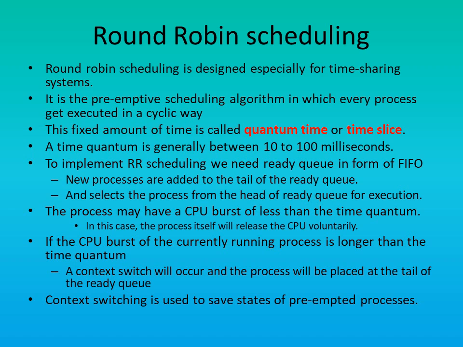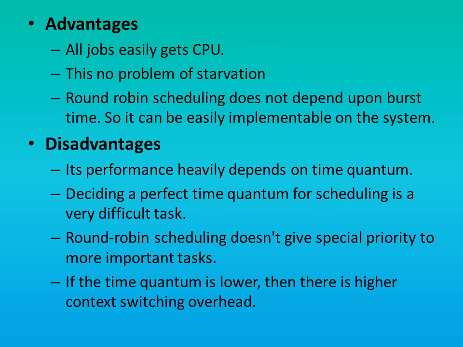In round robin scheduling algorithm, context switching is used to save the states of preempted process so that when the process is again assigned CPU for execution, then the execution can resume from the same point where it had been suspended.